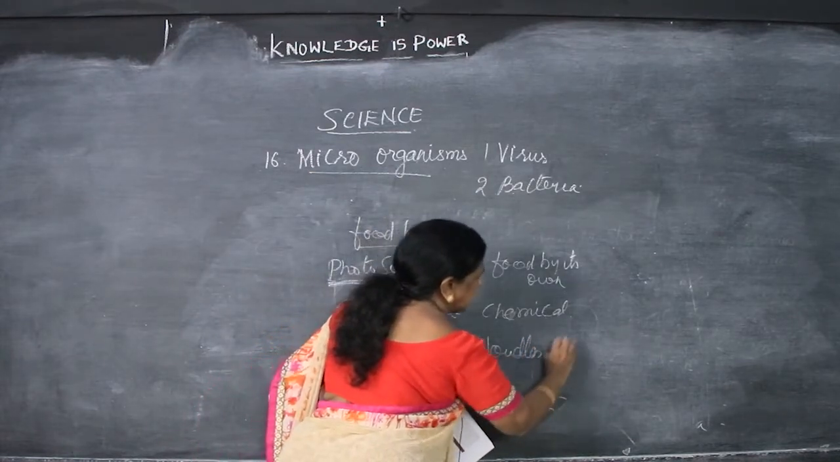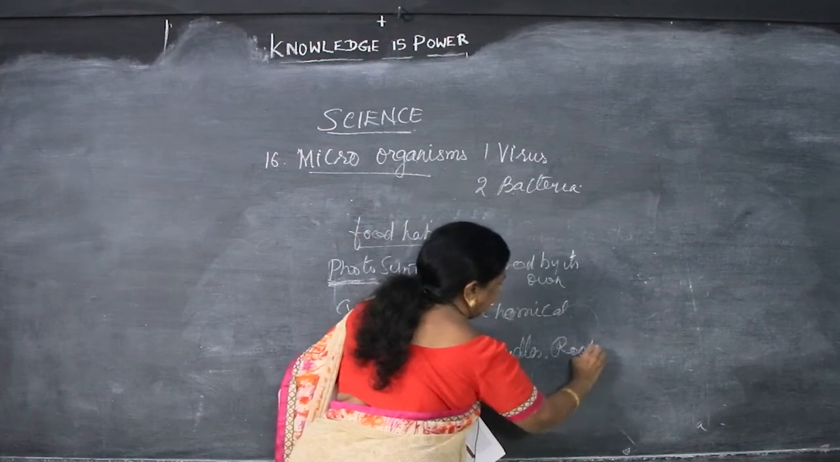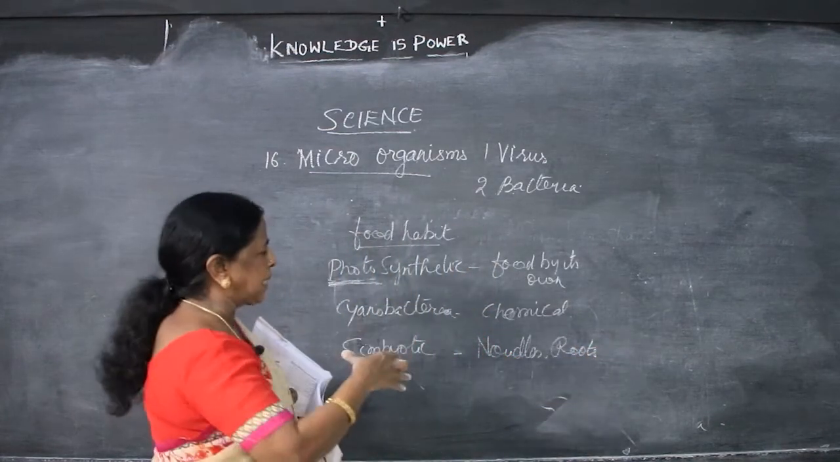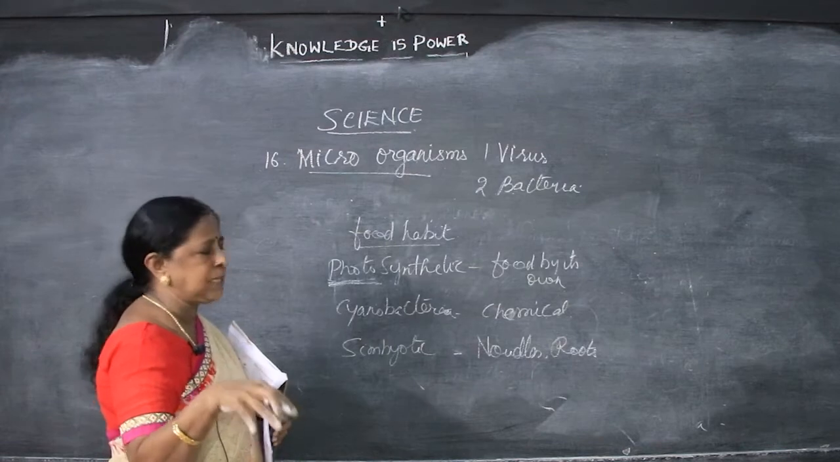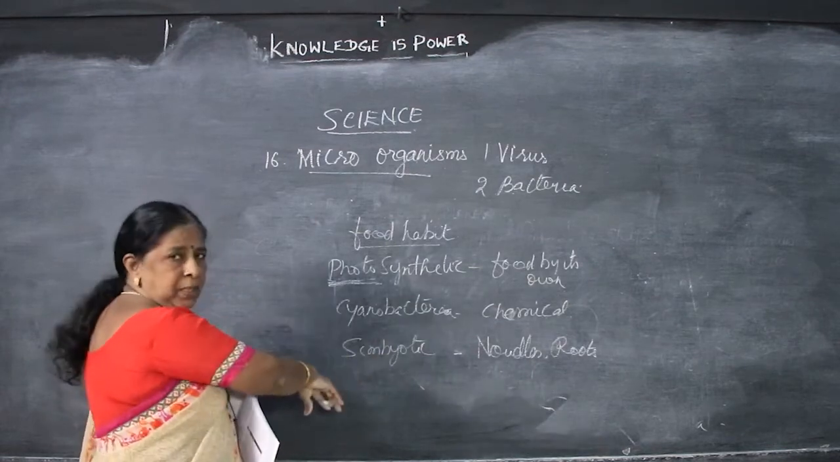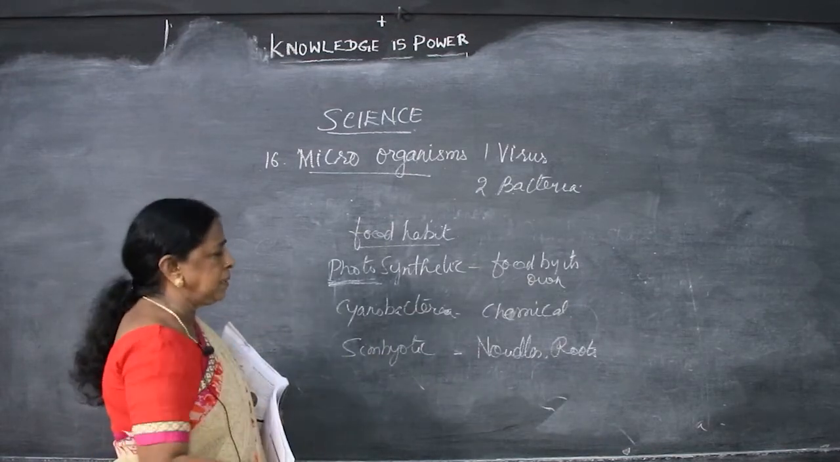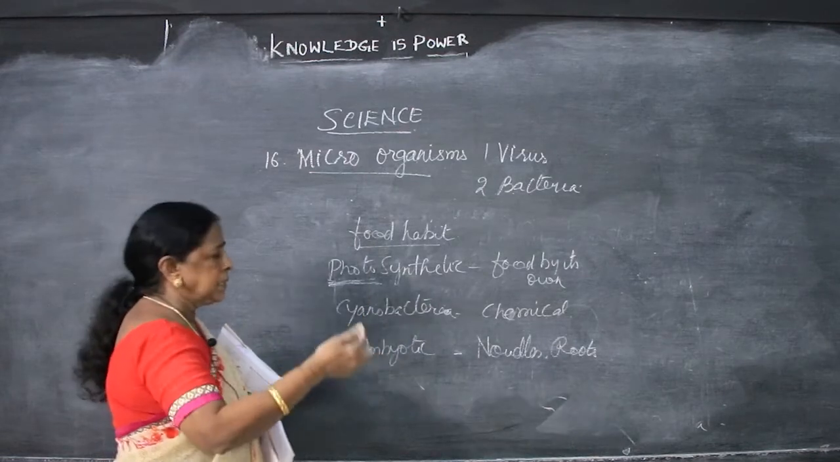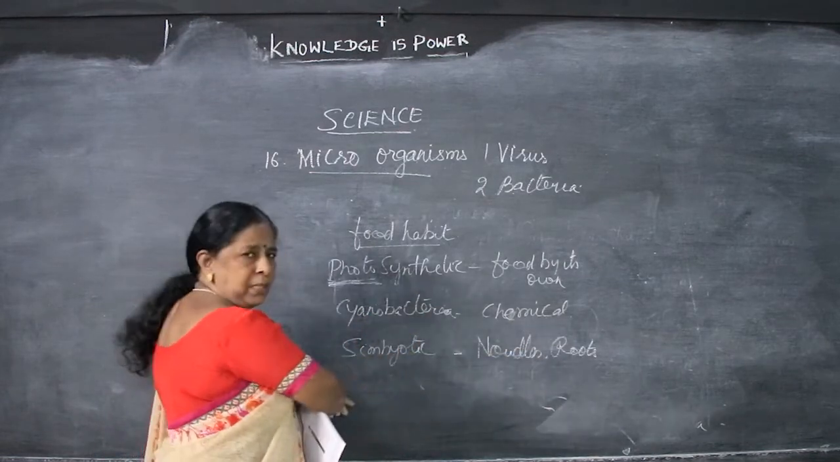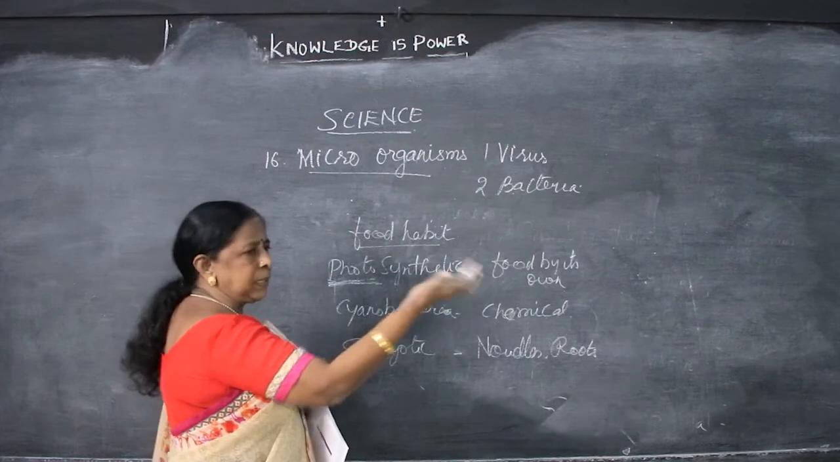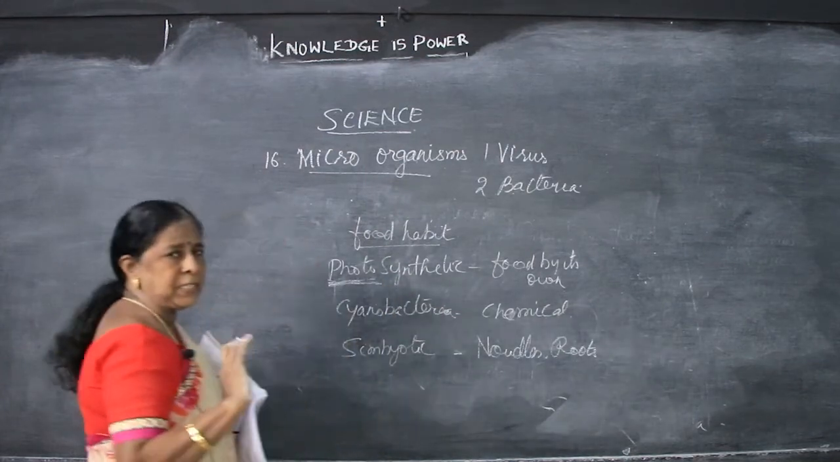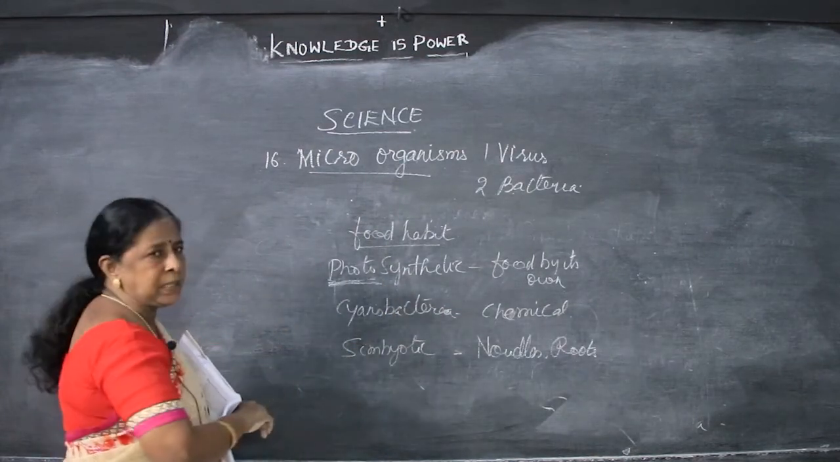the roots of some plants. Other plants cannot absorb the nitrogen from the soil. So these symbiotic bacteria absorb the nitrogen and give it to the plant. In return, the plant gives food to the bacteria. So giving one thing and getting another is known as what? Mutual relationship. So this is symbiotic bacteria.